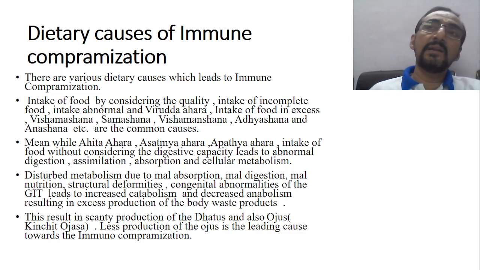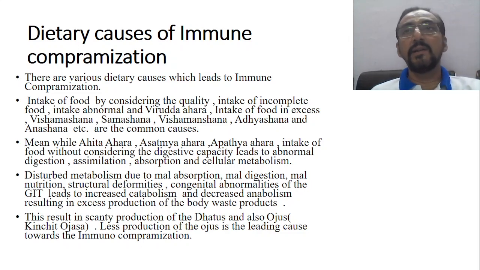Now, what ultimately happens is when your ahara rasa is not digested, ahara rasa is not converted to rasa dhatu, and rasa dhatu is not converted into rakta dhatu. Ultimately, when the ahara rasa is not converted into the rasa dhatu, rather ahara rasa is wasted in purisha and mutra, etc. bhagas. Now, there is no formation of the rasa dhatu. Once there is no formation of the rasa dhatu, the subsequent dhatu production will also be affected, and there is no production of shukra dhatu.